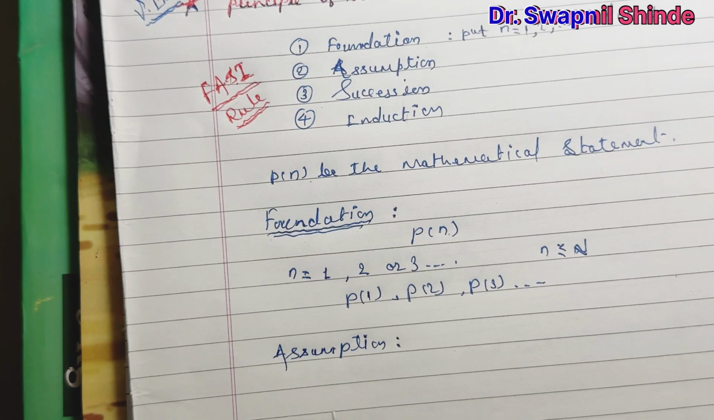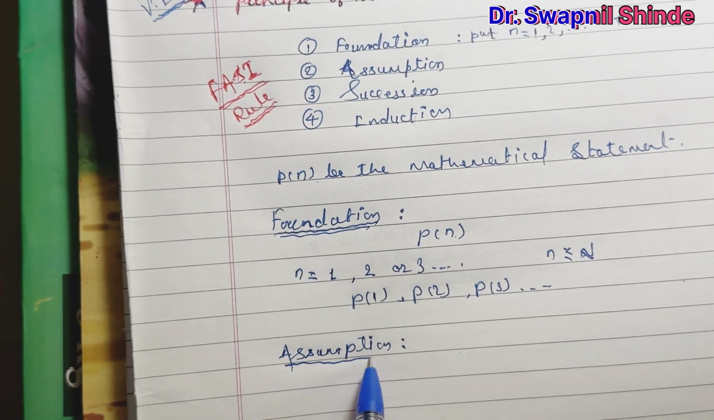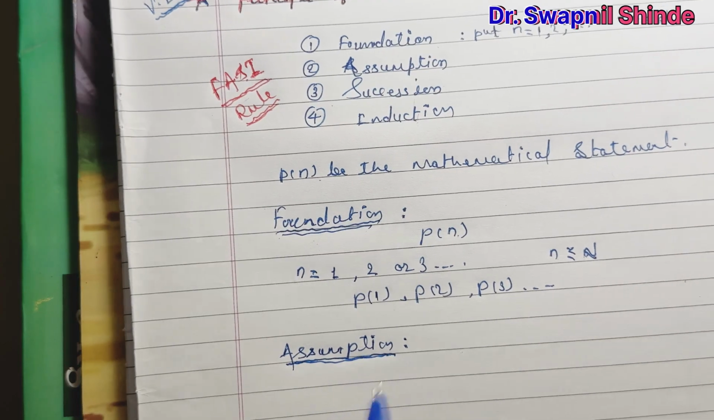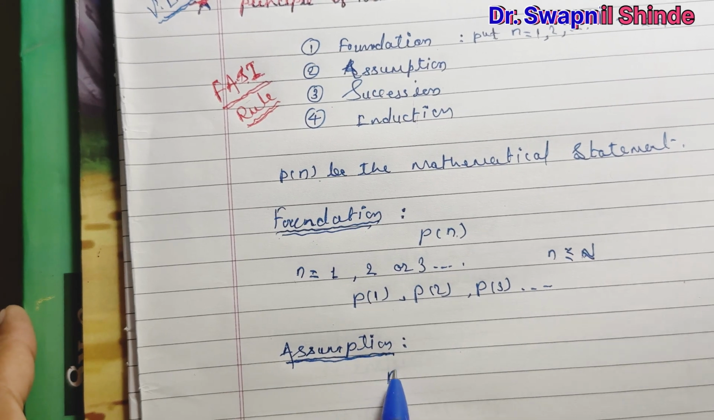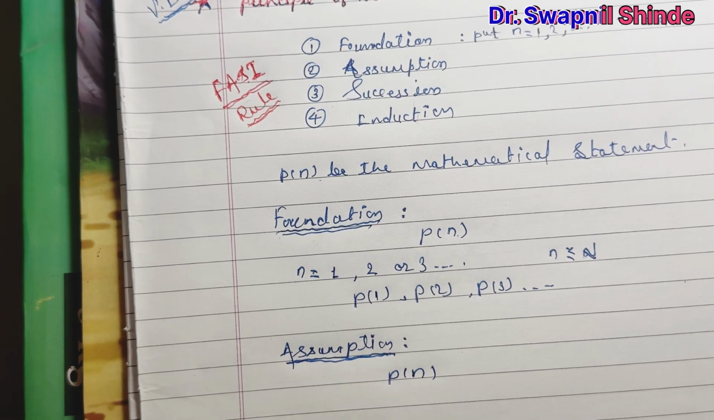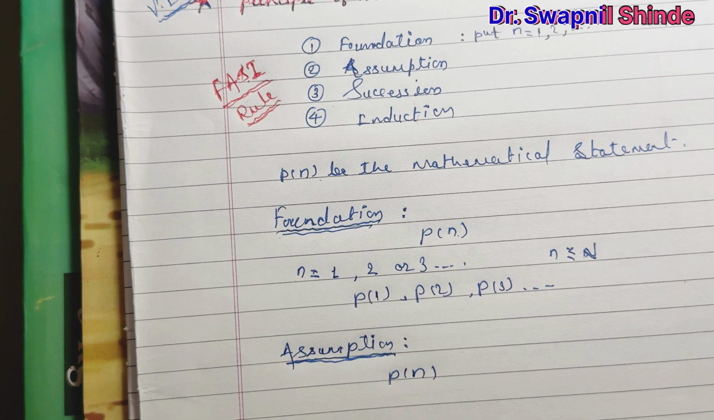Assumption means we assume something here. Assume means we have to consider, we suppose something. In order to assume something, we consider some random natural number, like P of N with some value k. K should be smaller than the natural number.